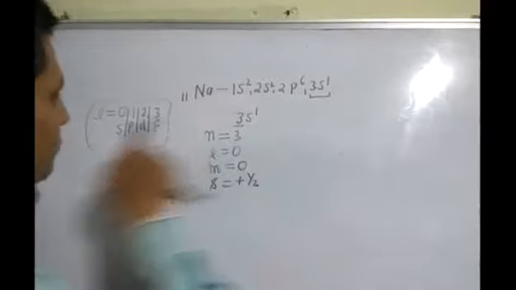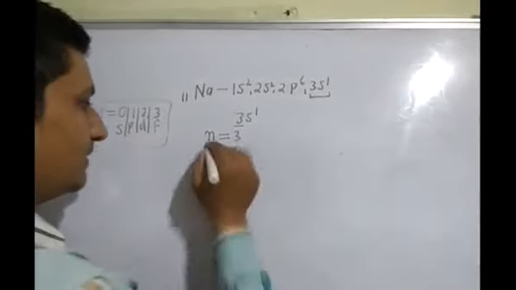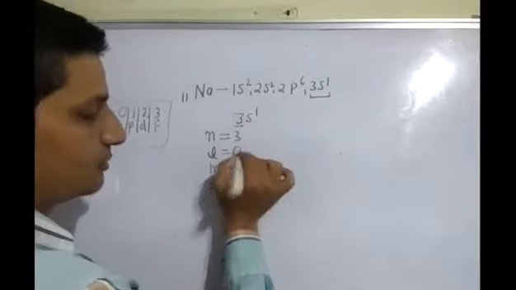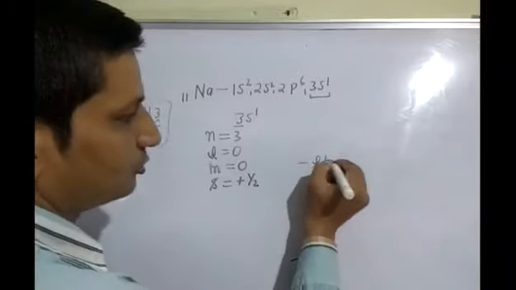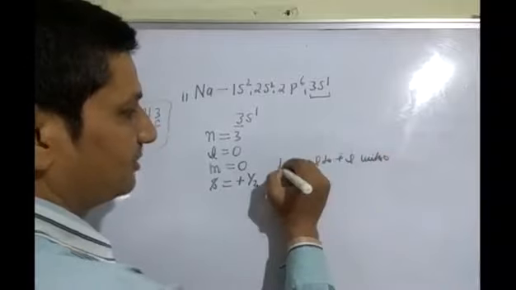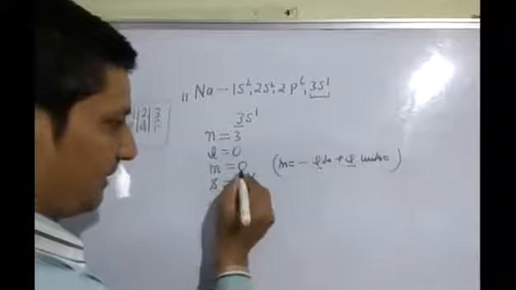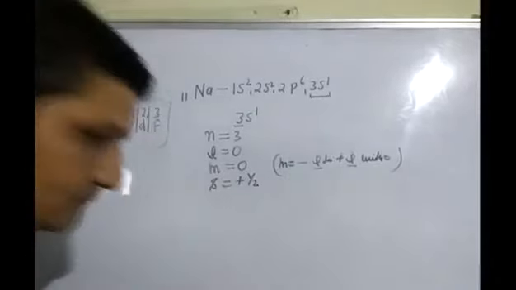Here it is the S subcell, so L is equal to 0. The formula of m is minus L to plus L with 0. Put L equal to 0 here, we get m is equal to 0. For the first electron, S is equal to plus half.